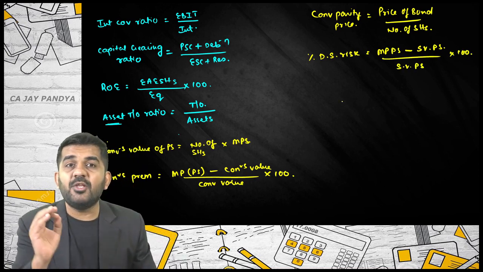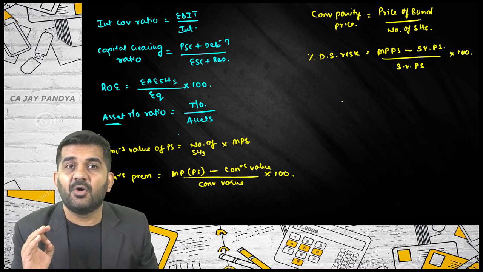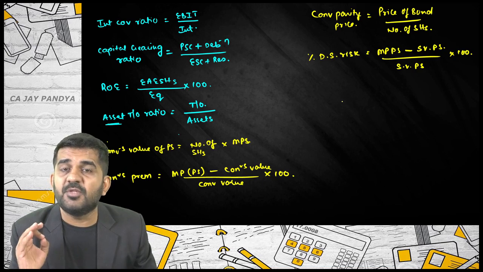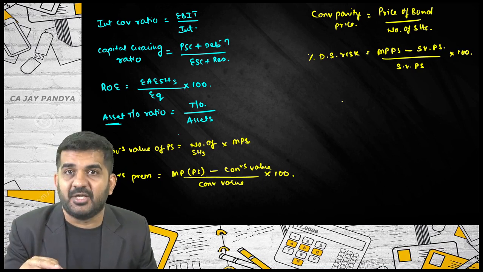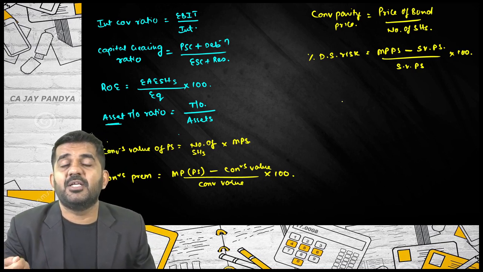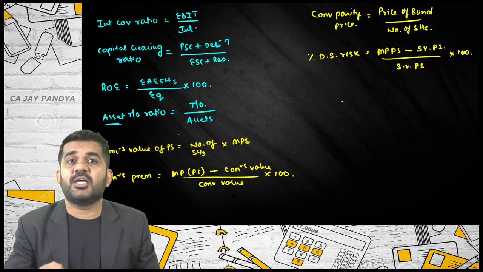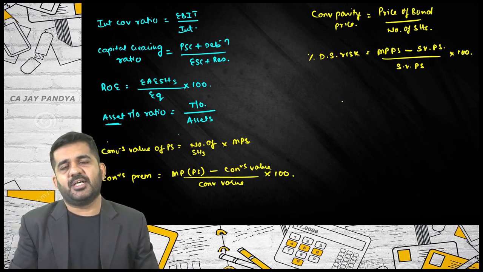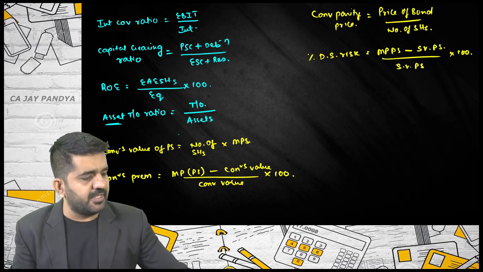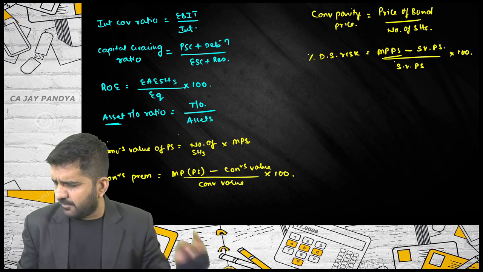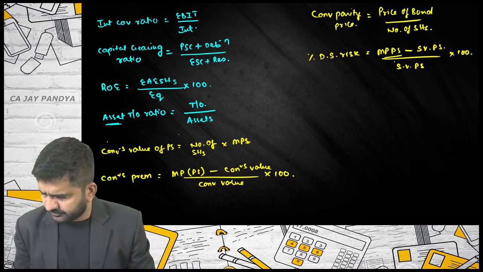What was straight value of preference shares? It is the value of preference shares if these preference shares were not convertible. Then what would be the price of this particular share? The market price of preference shares is for the actual convertible shares. We have done this in preference share conversion.